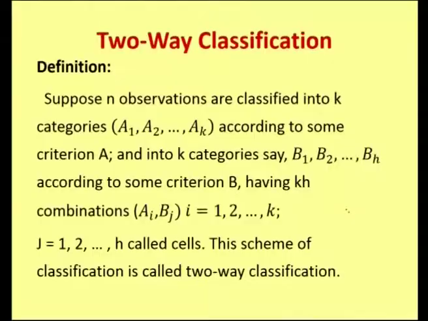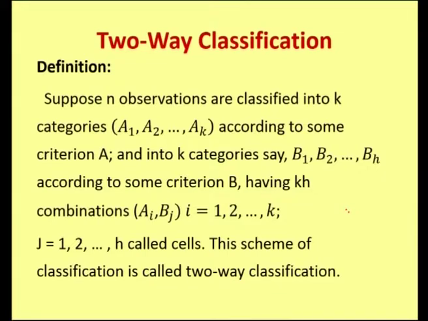Now, we will move on to the next study, that is two-way classification, and here the n observations are classified according to two categories, say 2 factors. The categories are A1, A2, up to AK due to A, and another category denoted by B, with categories B1, B2 up to BH.